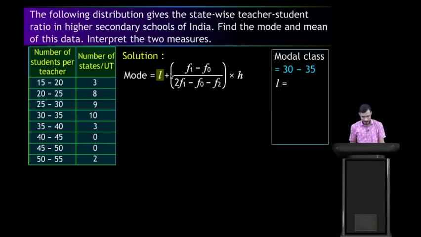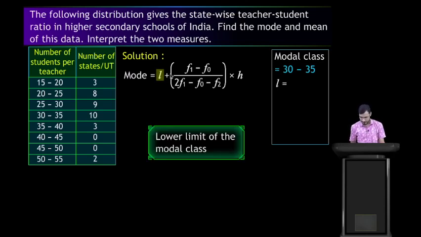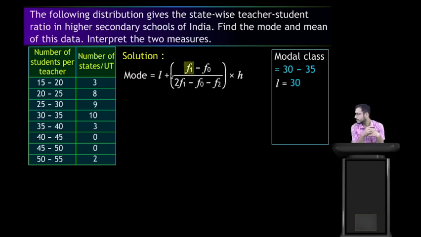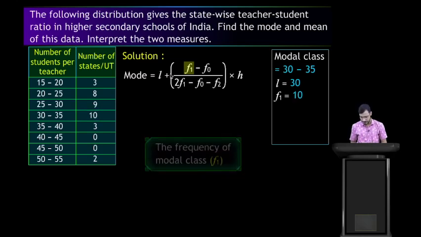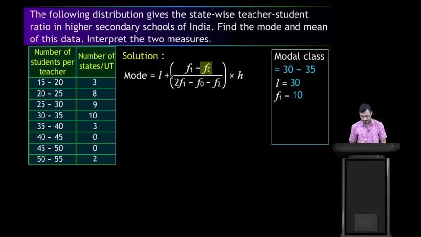Now F1. Students, F1 is the frequency of the model class, that is 10 here. Now can you tell me the value of F0? Correct.